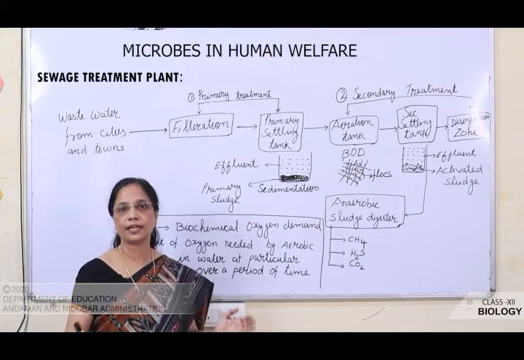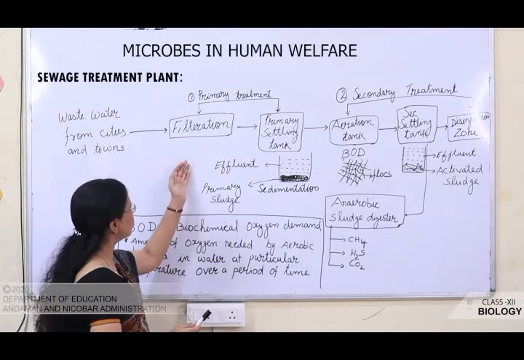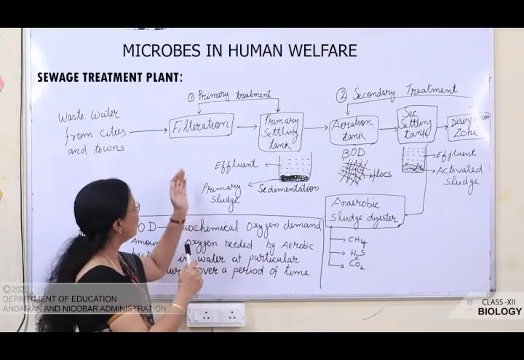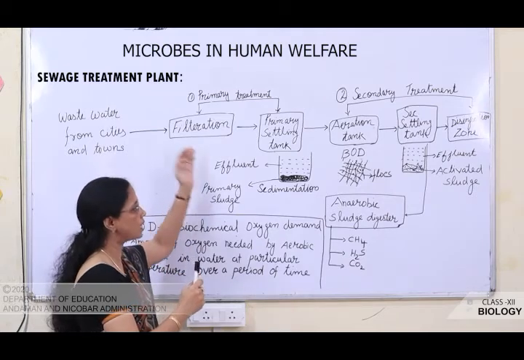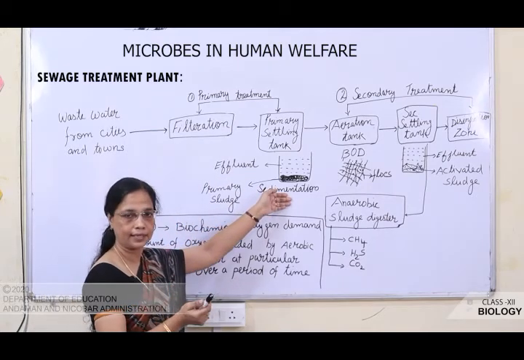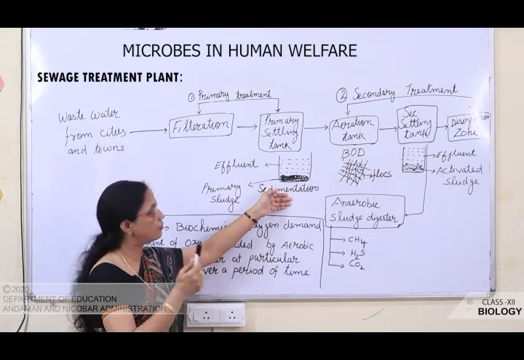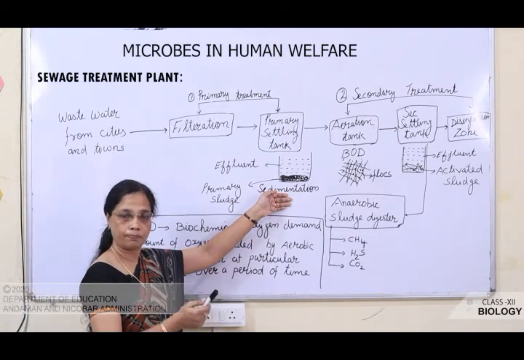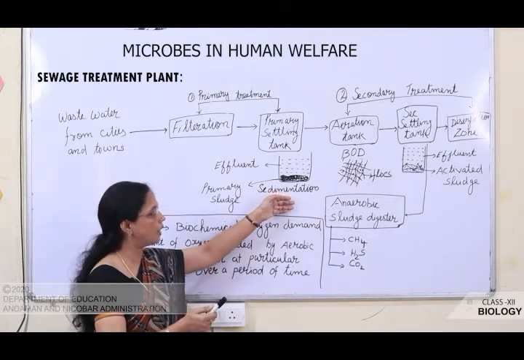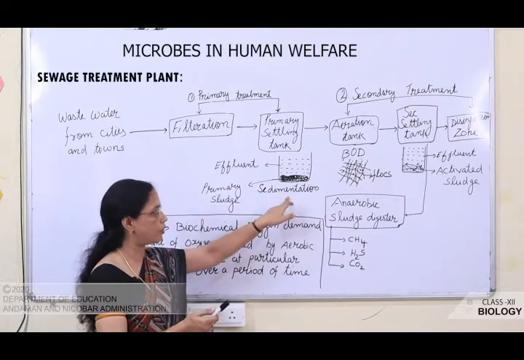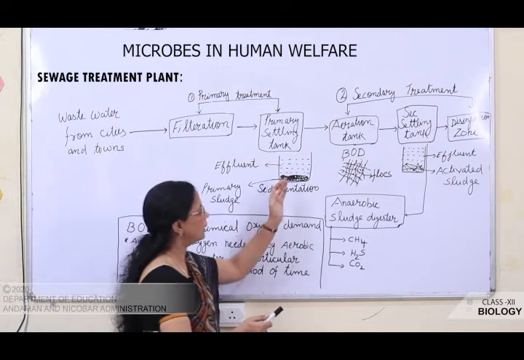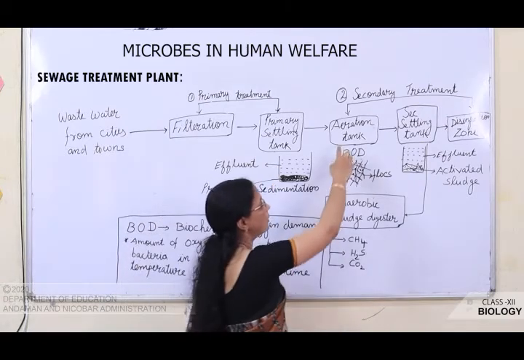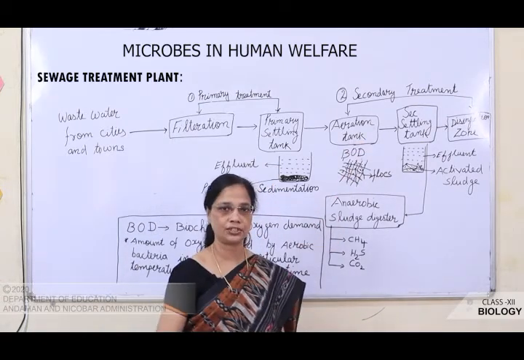Here only the physical process is taking place, that is removal with the help of filtration process, and second is the sedimentation, that is the waste material or the grit like pebbles and sands are settled down by sedimentation process. Now the effluent is allowed to pass into another tank which is known as the aeration tank.